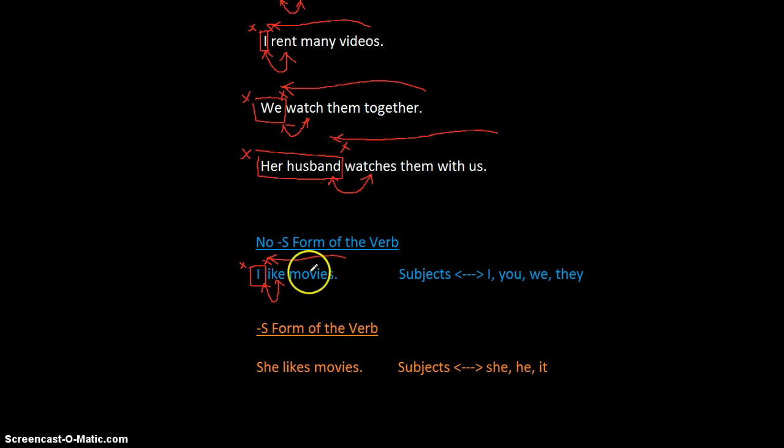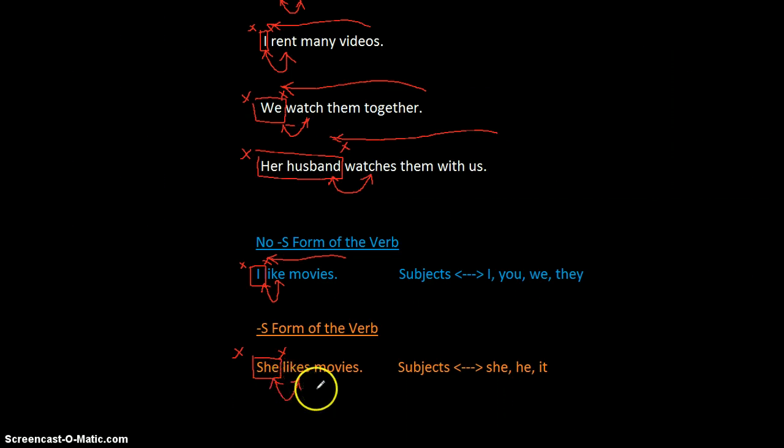Now, we can't always use the no S form of the verb because sometimes the sentences that we make have subjects that can be replaced with pronouns like she or he, and then we need the S form.